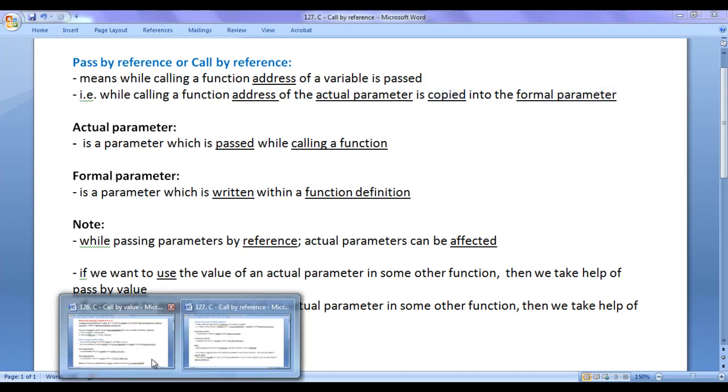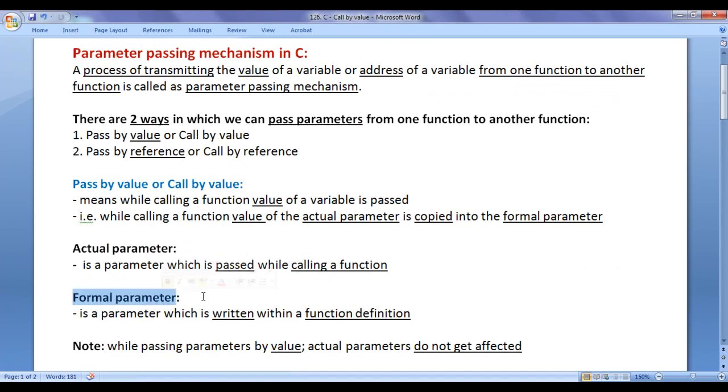What is actual parameter and what is formal parameter? Actual parameter is a parameter which is passed while calling a function, whereas formal parameter is a parameter which is written within a function definition. A parameter which is written within a function definition is called formal parameter, guys.